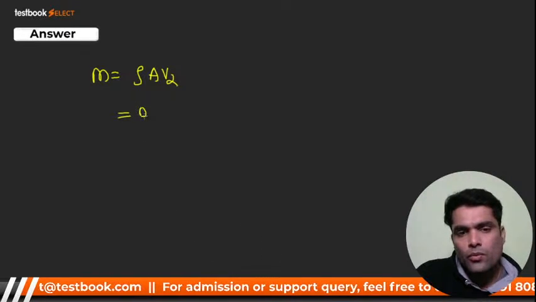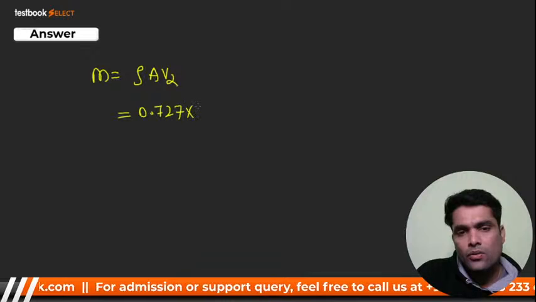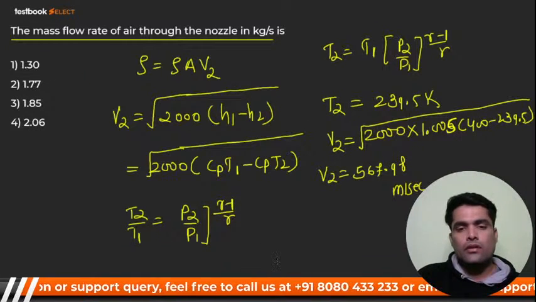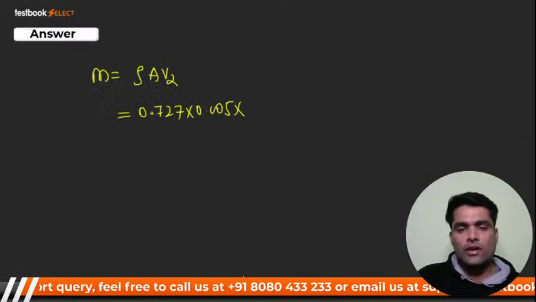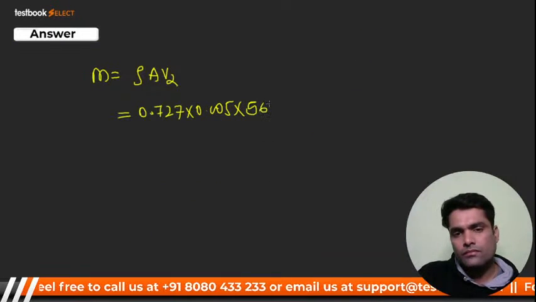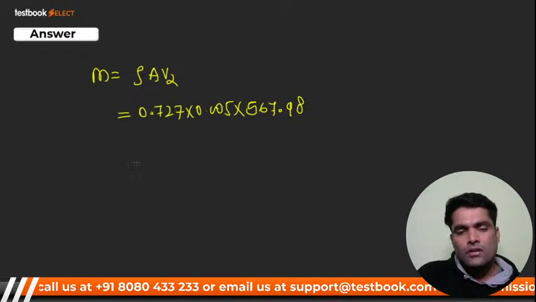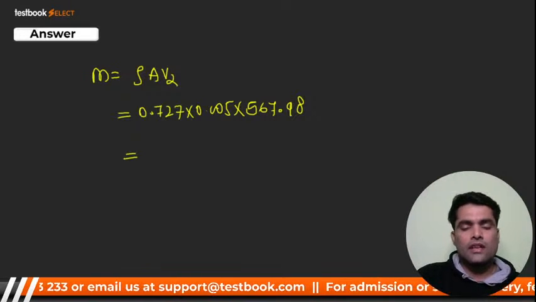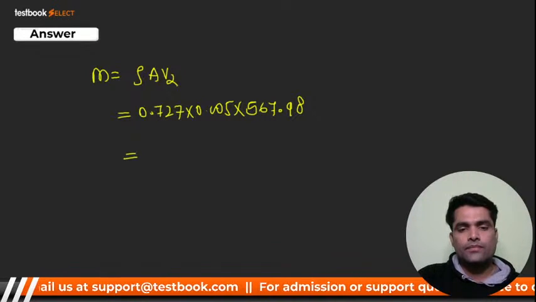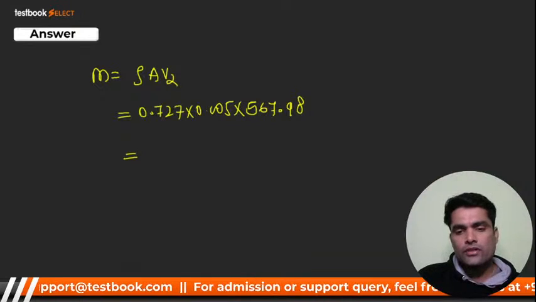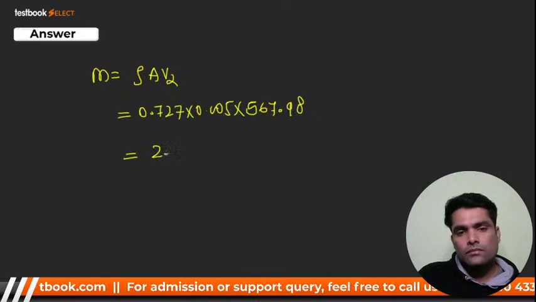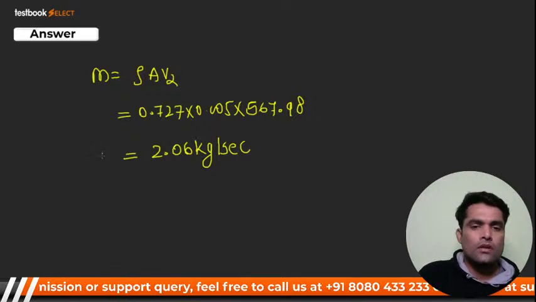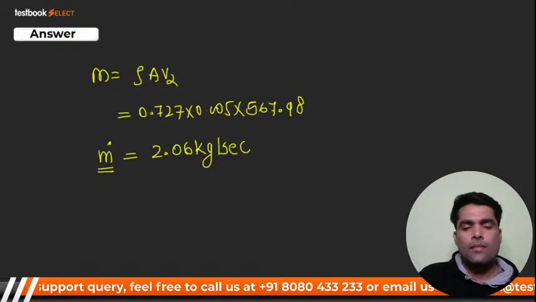Rho comes around 0.727 into the area 0.005 into V2. Let me check. V2 is 567.98. So from here you'll get the mass flow rate, and that will come around 2.06. It is your mass flow rate, right?